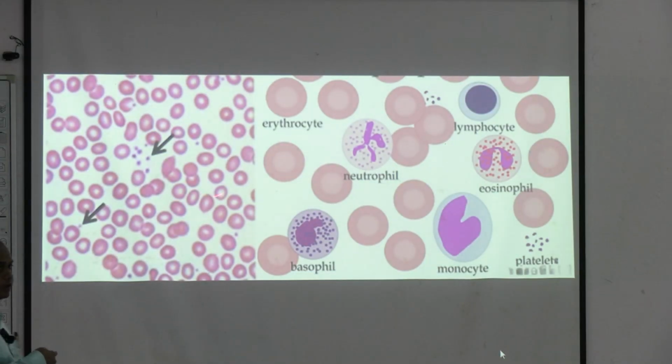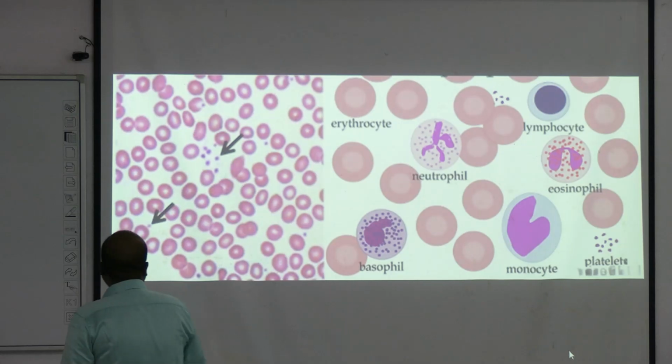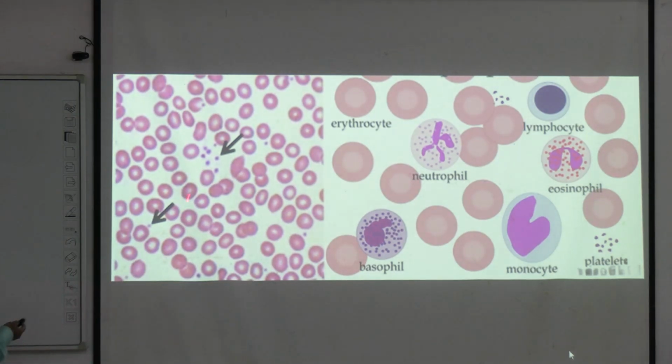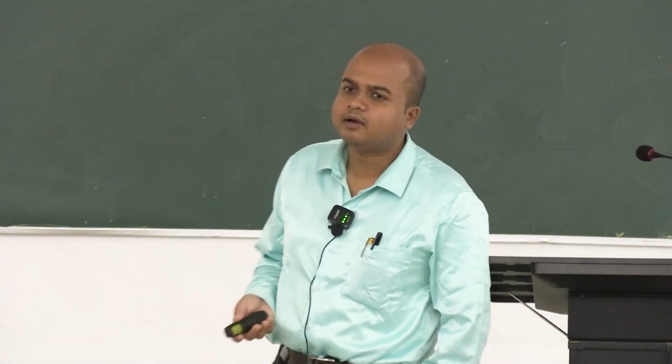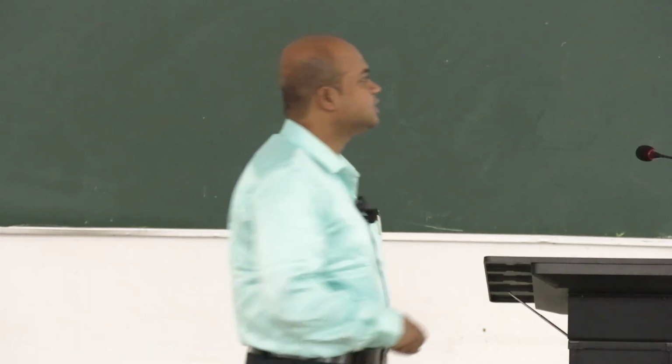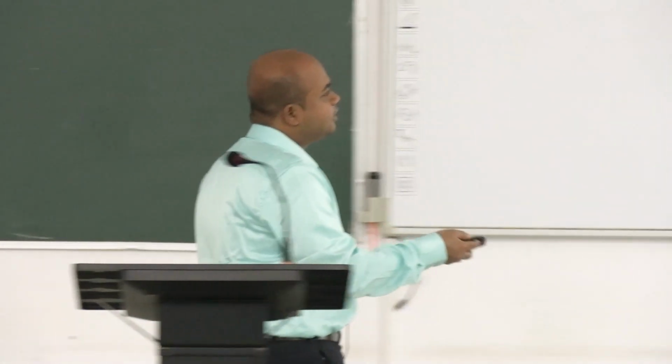So under Leishman staining you are not required to identify them, but see, platelets are found, smaller cells than RBCs. These purplish bluish structures are platelets. What is the diameter of RBCs? 7.5 micrometer, not always exactly, 7.2 to 7.5, it will be a range. But platelets are even smaller, as small as 2.5 micrometer, maximum 5 micrometer. These are the sizes of platelets. This is just a diagrammatic representation.